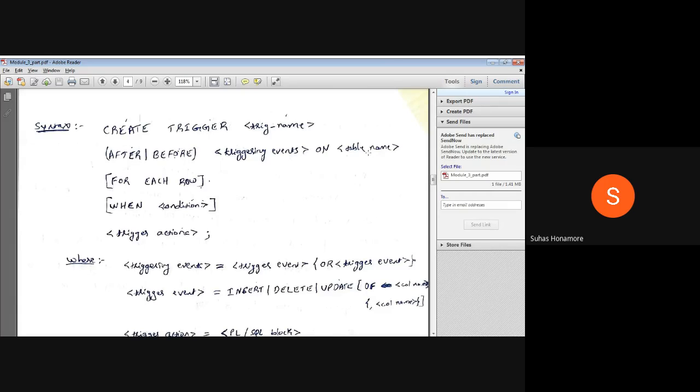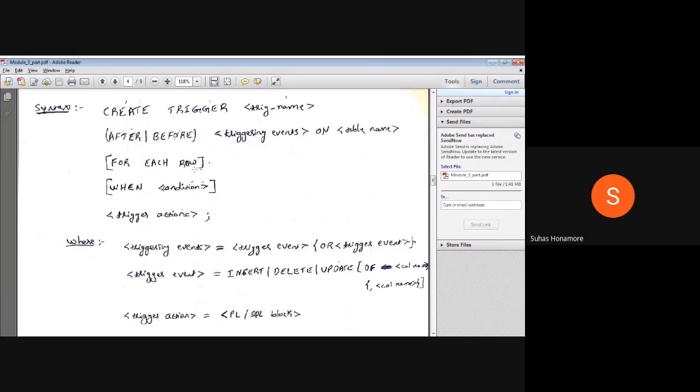Okay, then for each row. So what is that for each row? When we take the example, I will explain it properly. Then on which condition this trigger has to perform. So you will have the condition on which this trigger has to perform. Then the action part: if this condition is true, what action you want to do will be there.